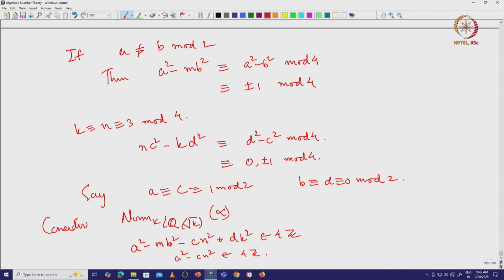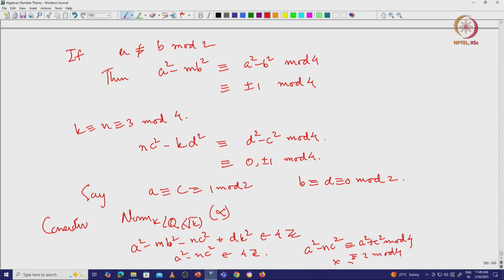Yeah, I just wrote the wrong exponents here. I want n c square. And so a square minus n c squared is congruent to a square plus c square mod 4, which is congruent to 2 mod 4, right, and that is a contradiction.